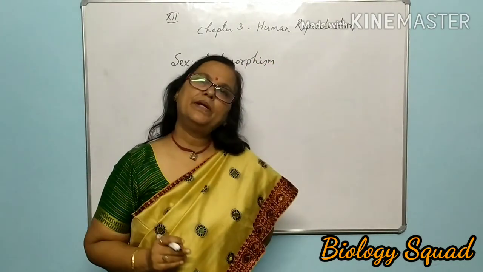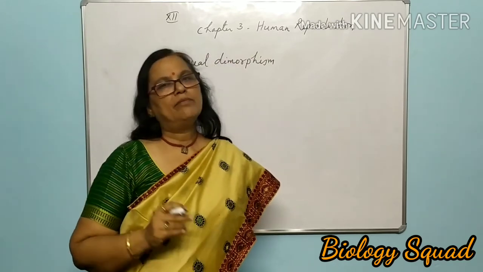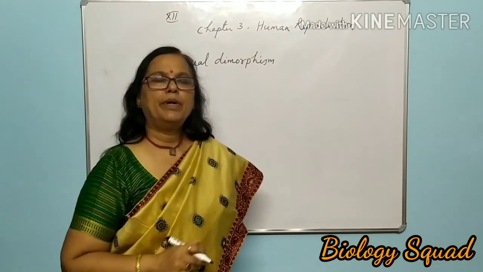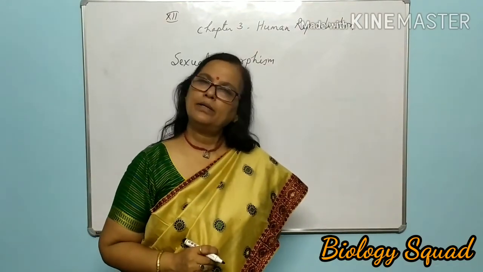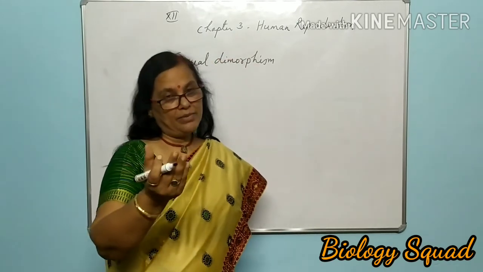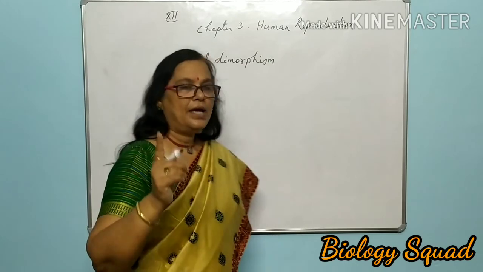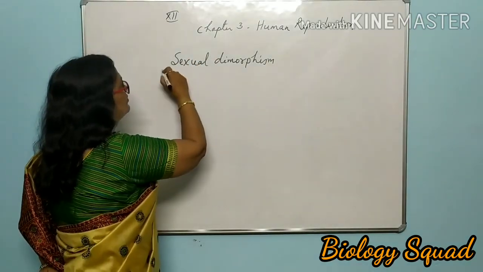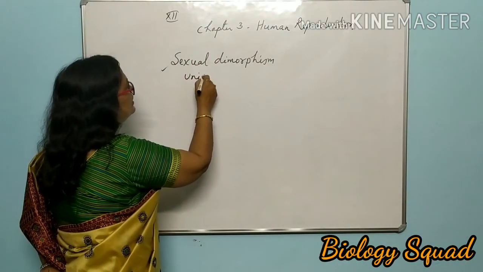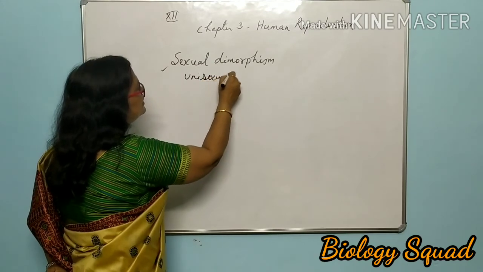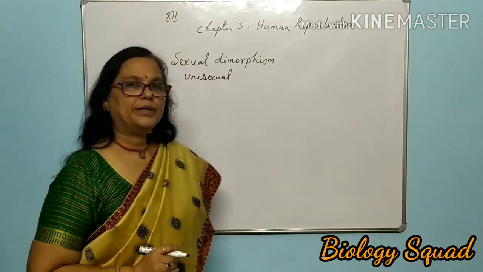Sexually, human beings can be divided into two, male and female, boy and girl, and can be easily identified externally also. Besides sexual dimorphism, being unisexual is a characteristic feature of human beings.